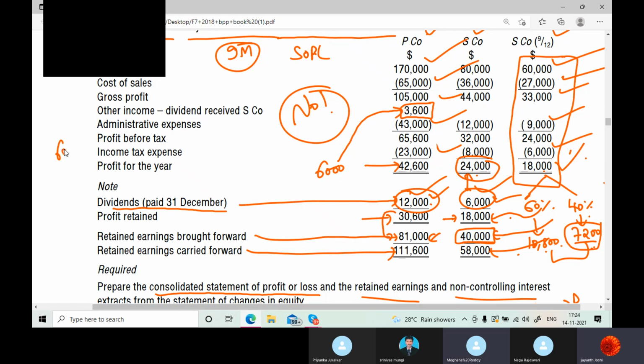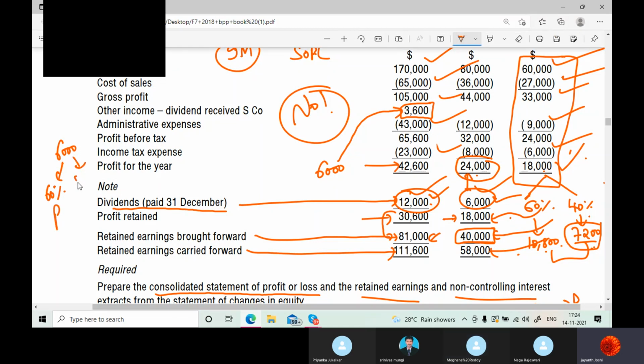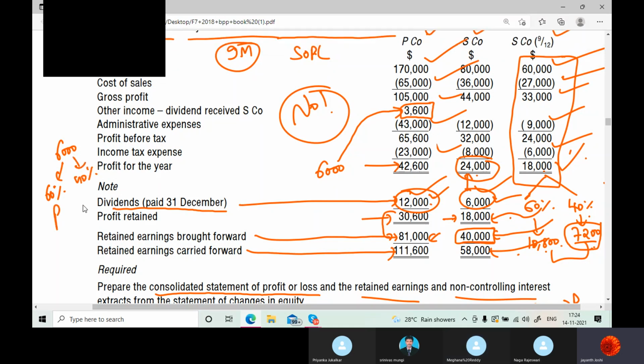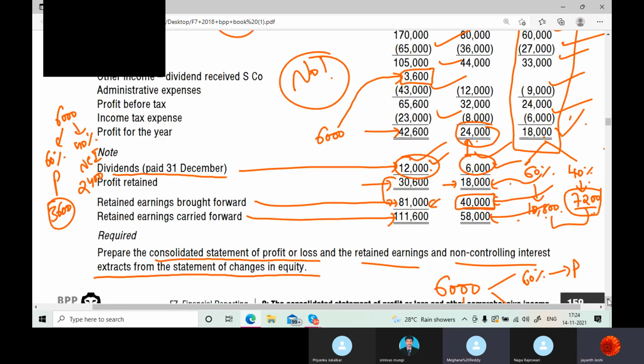6,000 is the dividend given by the subsidiary to their investors. So in this, 60% has gone to whom? Parent. 40% has gone to whom? NCI. So NCI got 2,400. Parent got how much? 3,600. Correct. That is reflecting here. 3,600. So I will tell you the breakup.